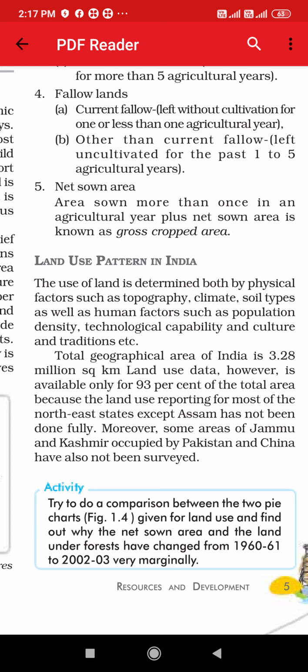Moreover, some areas of Jammu and Kashmir occupied by Pakistan and China have also not been settled. It means there is some land which people don't know can also be used to grow crops. Here they have given the example of Jammu and Kashmir. The land occupied by Pakistan and China has not been surveyed to see whether it can be used for cultivation, right? So we have to do proper planning of how to use the land, and first of all we have to find out where proper land is available. Okay, let's go ahead.